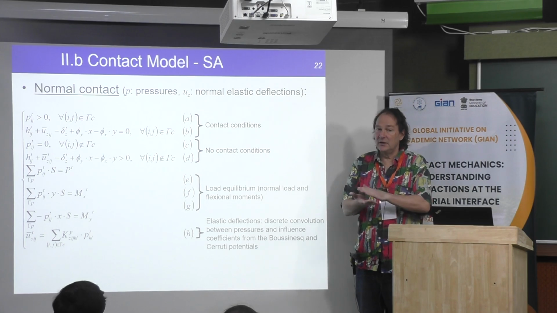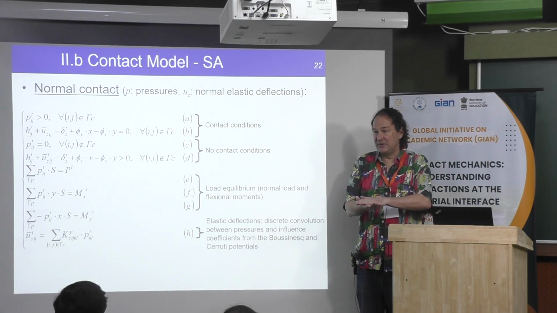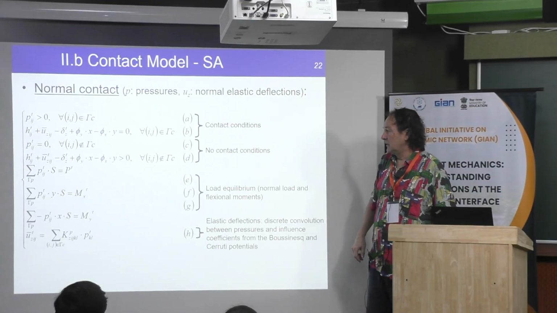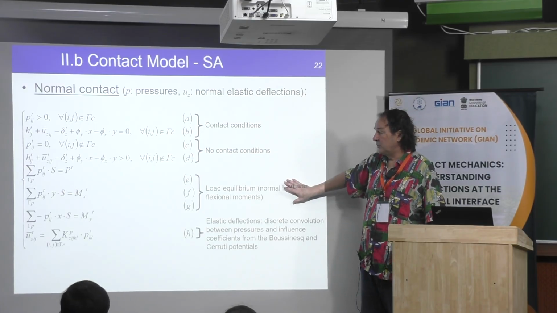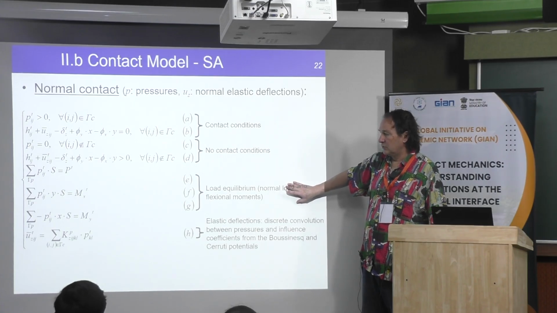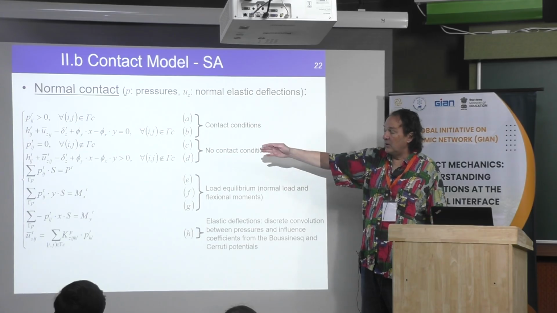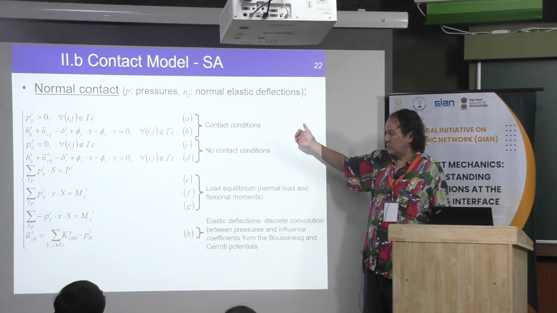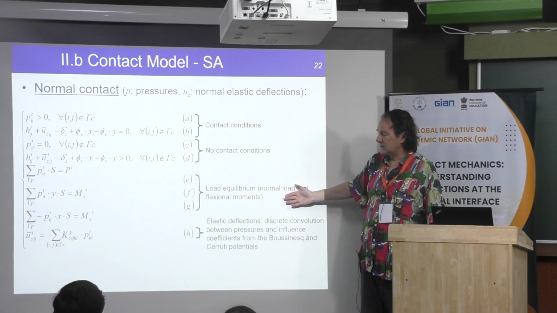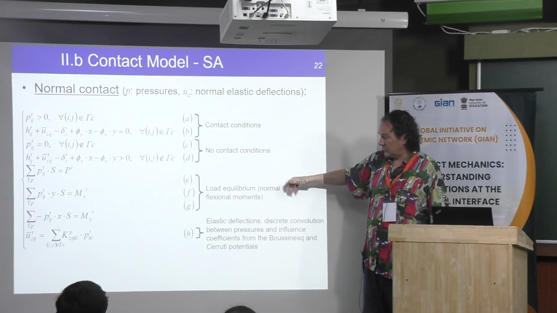And outside, the pressure is nil, but the gap is not nil. This is what we translate by that. After, we have to perform equilibrium of the system, and we have to deal with normal load equilibrium by the pressure distribution, and also equilibrium of the shear stress and frictional torque.